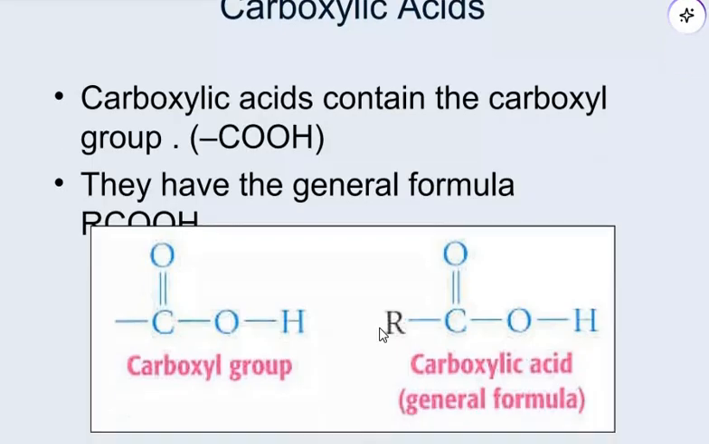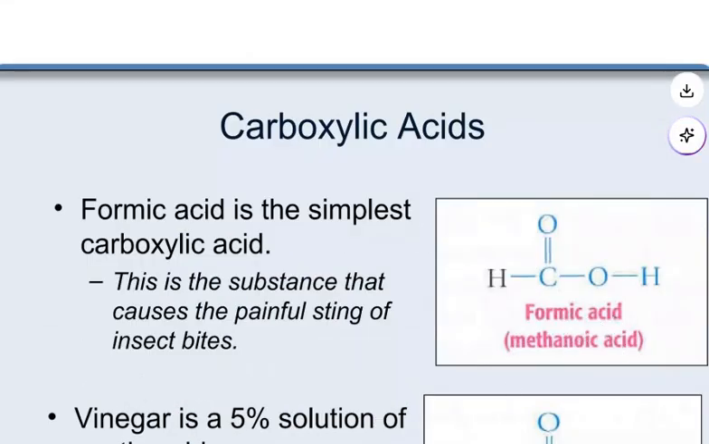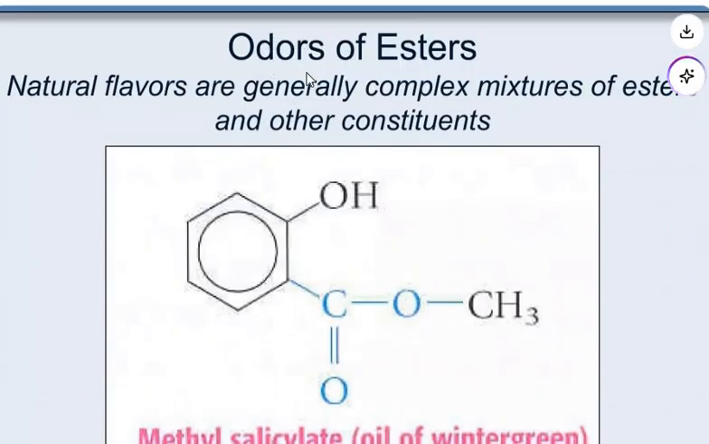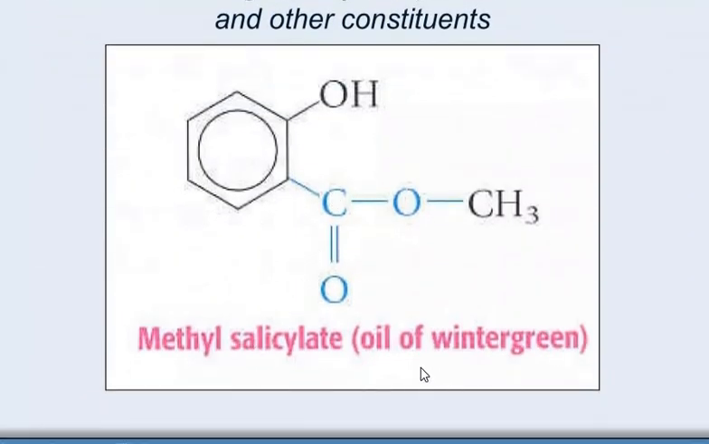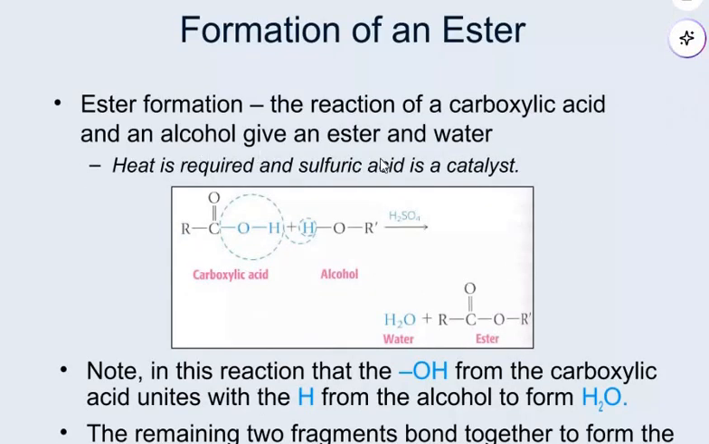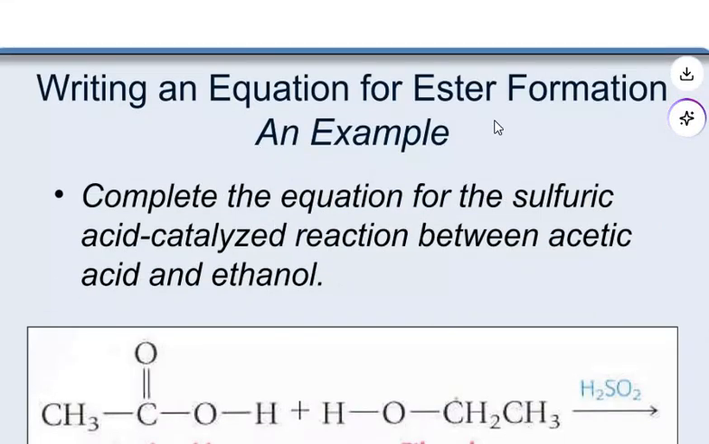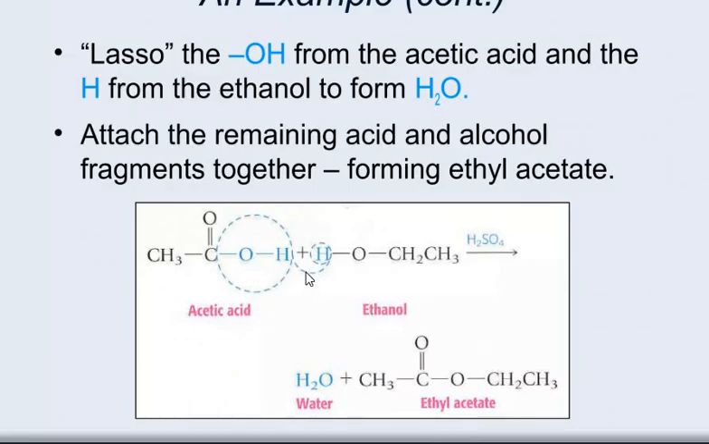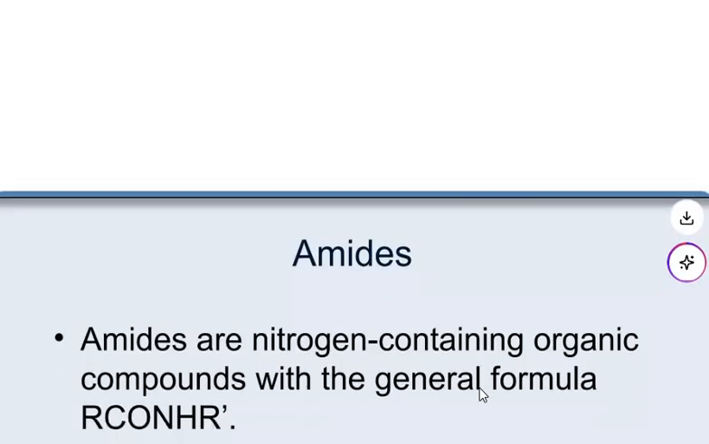Here is the carboxylic acid; formic acid and acetic acid are examples. Esters have suitable odors. Methyl salicylate, we call it oil of wintergreen. So, formation of an ester: you can see the ester formation reaction, the carboxylic acid and alcohol give the ester and water. This is the common reaction. So, writing the equation for ester formation, for example, you can have acetic acid and ethanol. In the presence of sulfuric acid, a water molecule is removed and ethyl acetate forms.